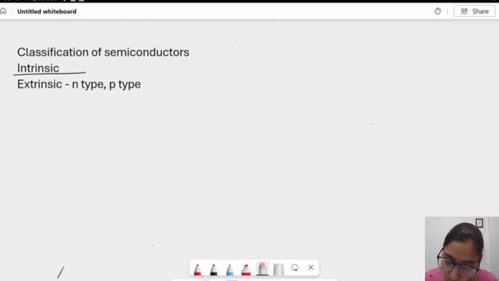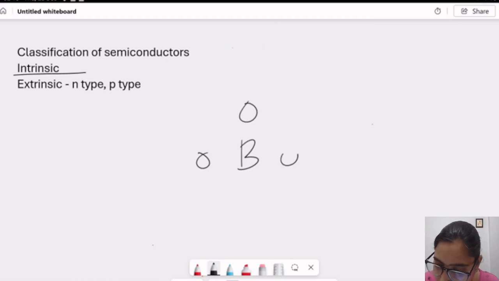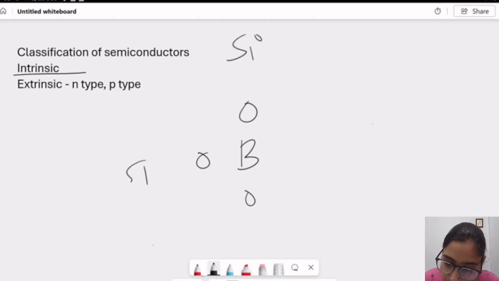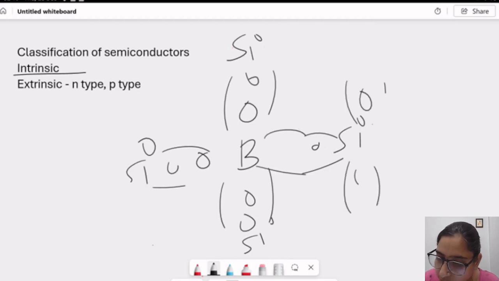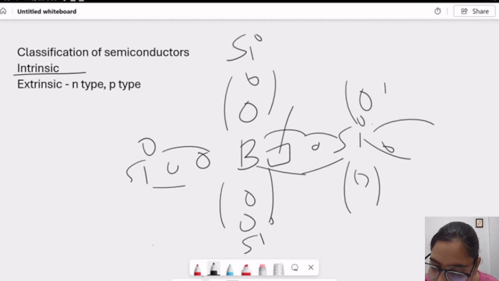If I talk about boron, so boron has 3 electrons: 1, 2, 3. So 1 silicon atom, 2 silicon atom, 3 silicon atom, let's consider 4 silicon atoms. So these 3 are creating covalent bonds with this, but we can see that here no electron is there, so a vacancy is created. This is a positive charge or hole here.